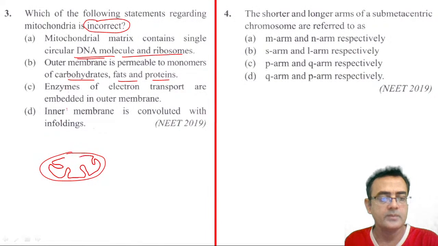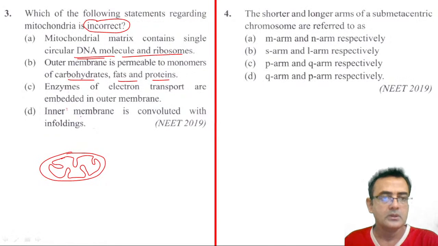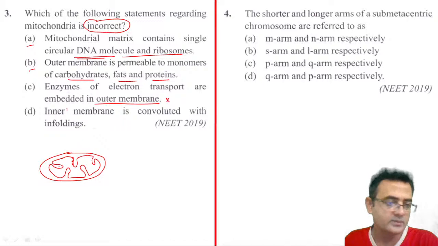The inner membrane of mitochondria is very selectively permeable. So the outer membrane is not very selectively permeable, right? So this is also correct. B is also a correct statement. A is also a correct statement. Enzymes of electron transport are embedded in the outer membrane. No, this is wrong. Enzymes for the electron transport are embedded in the inner membrane of the mitochondria, right? Alright. So the answer is C.